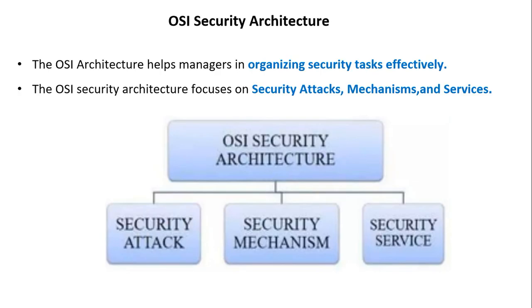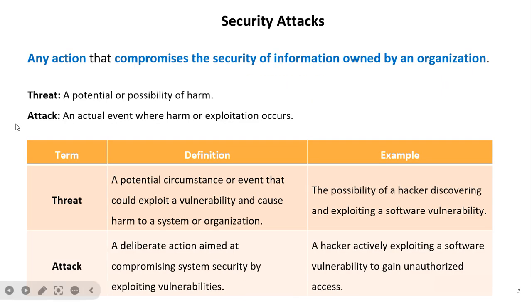OSI security architecture. The OSI architecture helps managers in organizing security tasks effectively in a particular layer. The OSI security architecture focuses on security attacks, mechanisms and services. Now in this video we are going to concentrate only on attacks. An attack is any action that compromises the security of information owned by an organization.